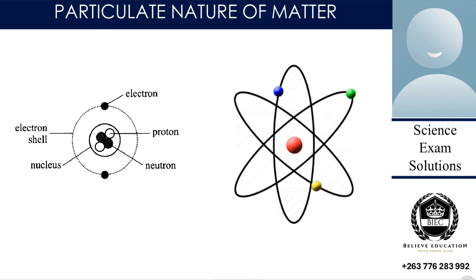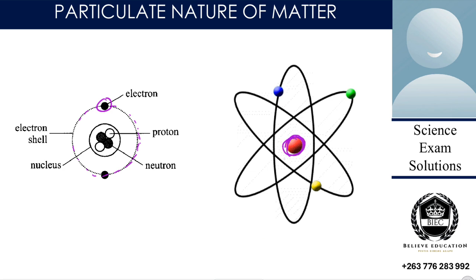As you can see, these electrons we are talking about are on the dotted lines in your diagram. This electron shell with dotted lines, where we have our electrons, is represented in this diagram here, whereby at the center the red one is the nucleus.